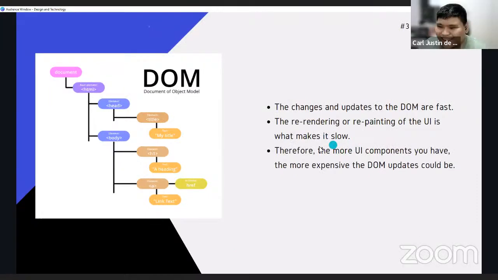Yeah, sorry. As I was saying, the more UI components that you have, the more expensive the DOM is, since they would need to be rendered for every DOM update.